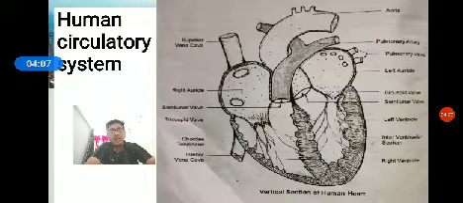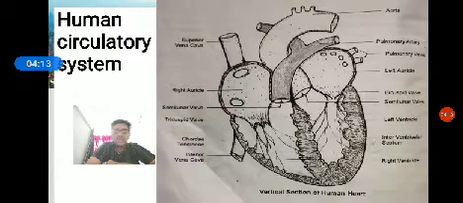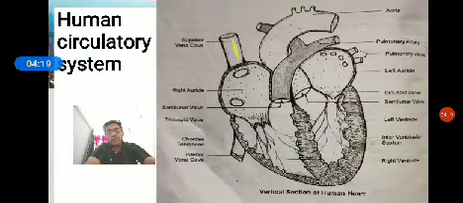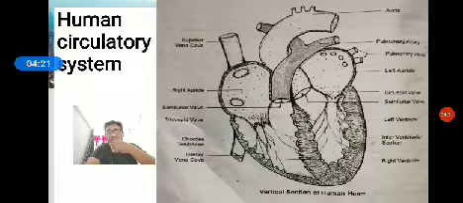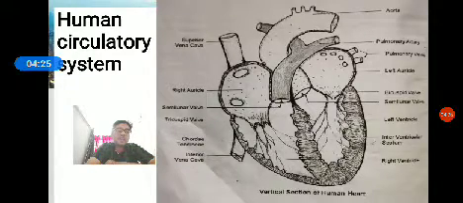It has two branches, and each branch enters each lung. The superior vena cava and inferior vena cava carry deoxygenated blood and open into the right auricle. The superior vena cava is the largest vein in our body.